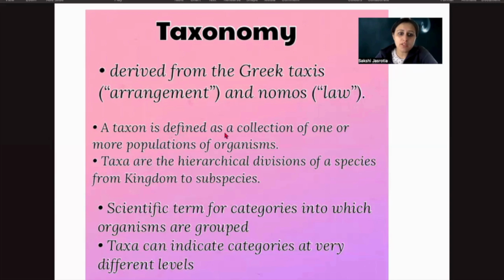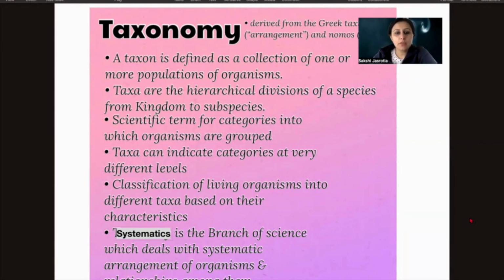So taxon is defined as the collection of one or more populations of the organism. So these are the hierarchical divisions, as we have just discussed. These are scientific terms for the categories in which organisms are put. The taxonomy tells us about how an organism is divided in the various steps, right? Different hierarchical subdivisions जो हैं is known as taxonomy.